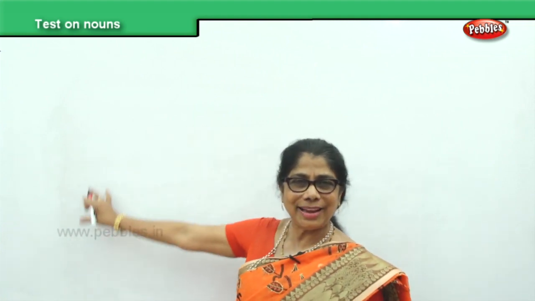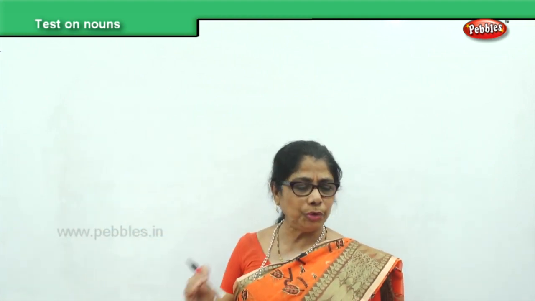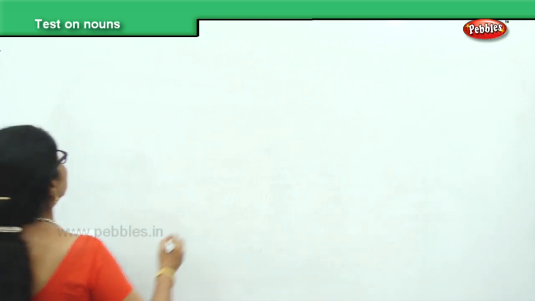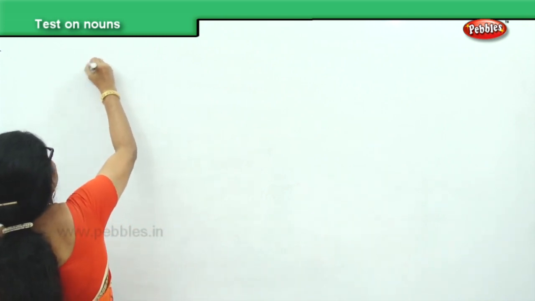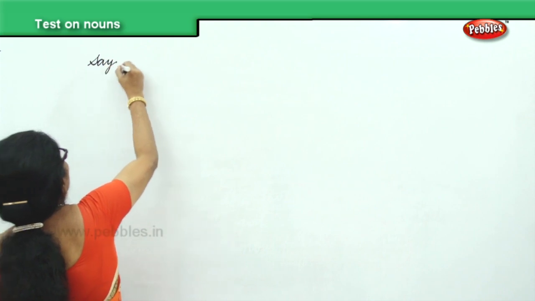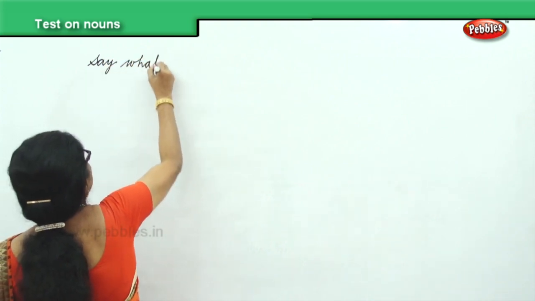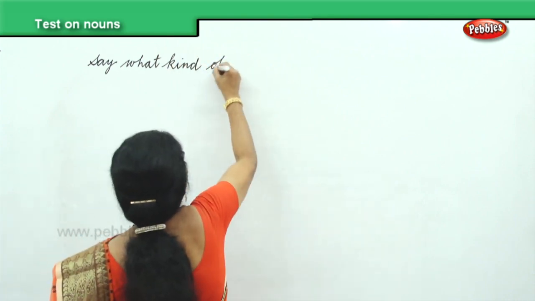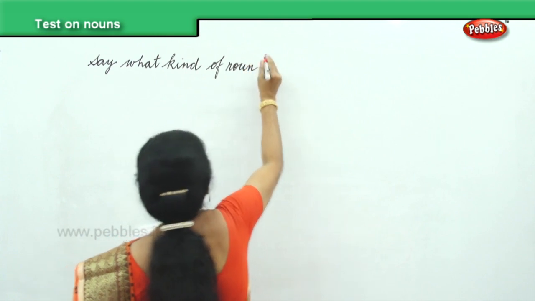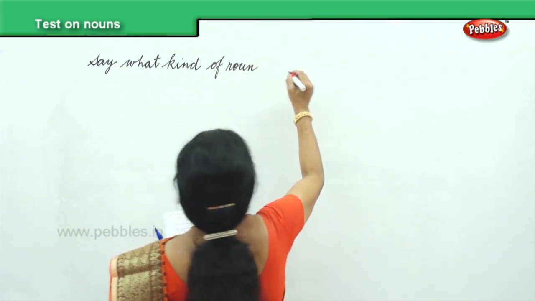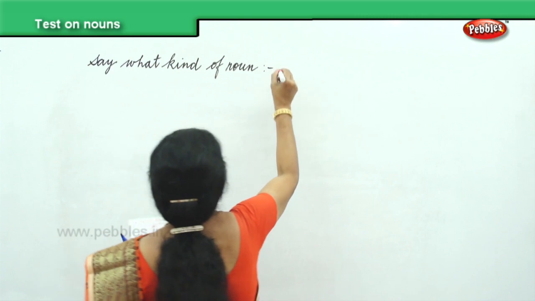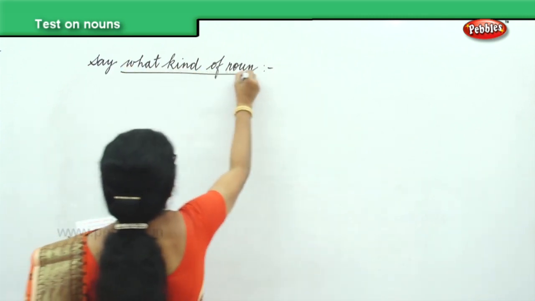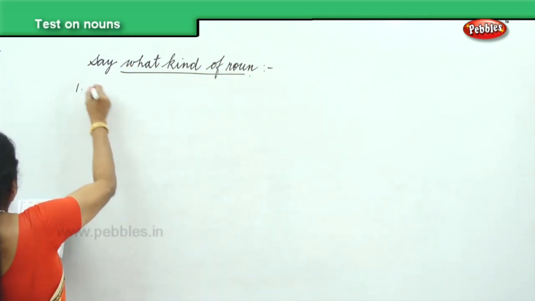Now I'm going to write down a few sentences for you, and we are going to pick out whether it's an abstract, common, proper, material, what noun. Say what kind of noun these are. And that's what we are going to do. Look at the first sentence.